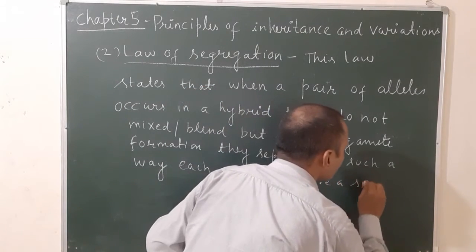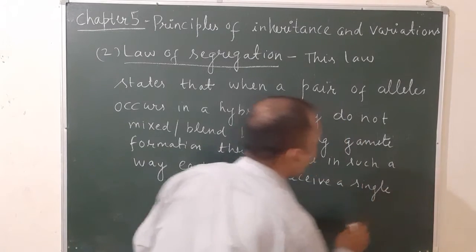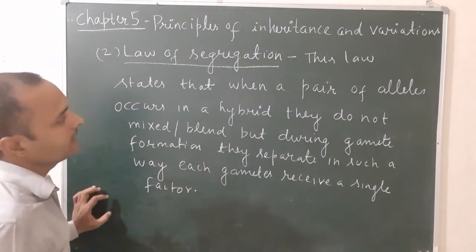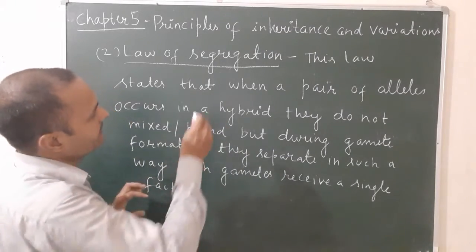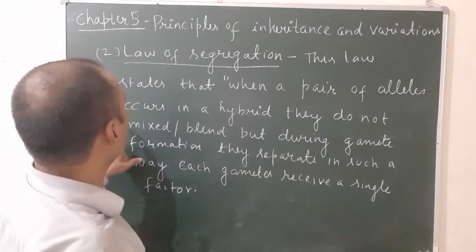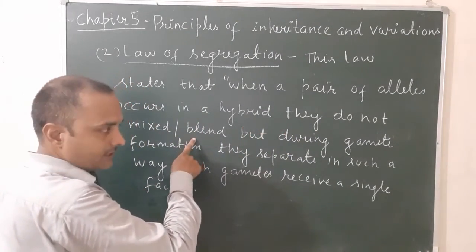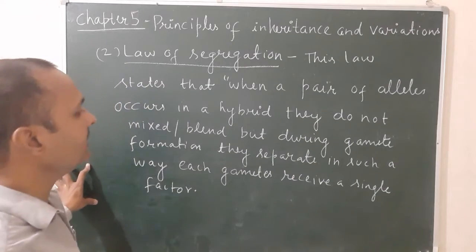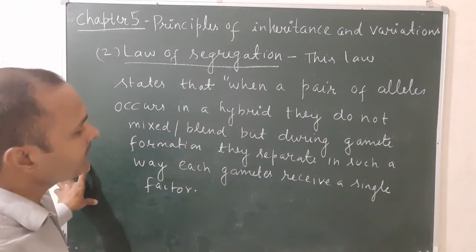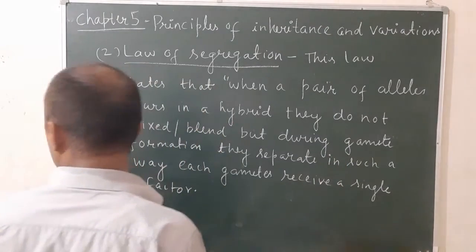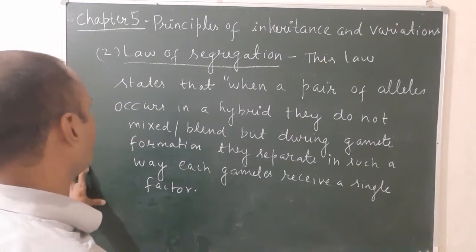Once again, this law states that when a pair of alleles occurs in a hybrid, they do not blend or mix, but during gamete formation, they separate in such a way that each gamete receives a single factor.